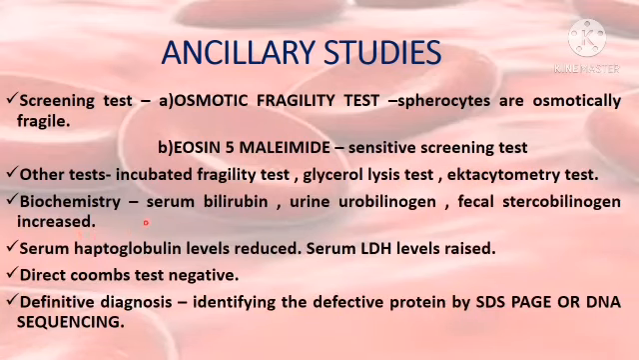Biochemical abnormalities include raised serum bilirubin, raised urine urobilinogen and fecal stercobilinogen. Serum haptoglobin levels decrease. Serum LDH levels will be raised. Direct Coombs test is negative, which rules out autoimmune hemolytic anemia. But the definitive diagnosis requires identification of the defective protein by SDS-PAGE or DNA sequencing.